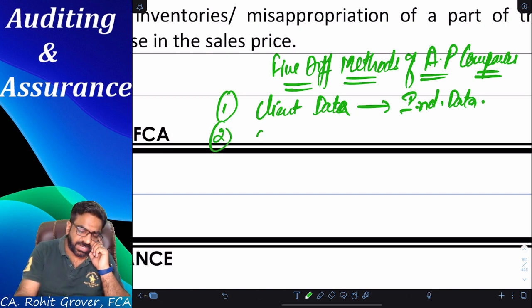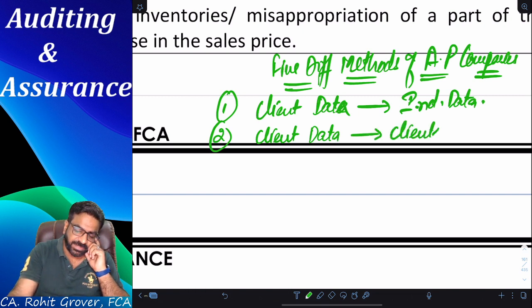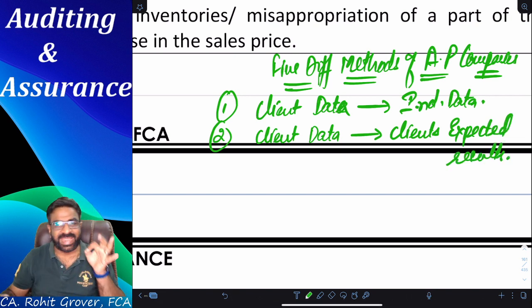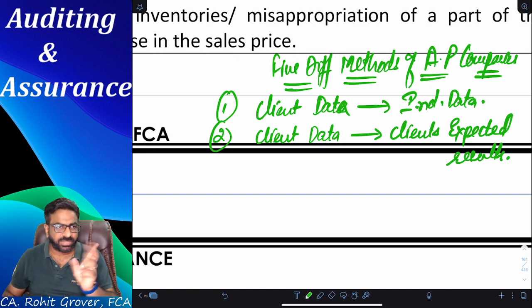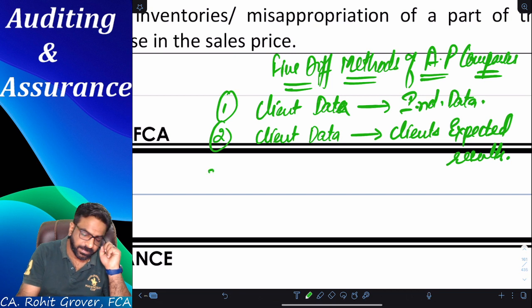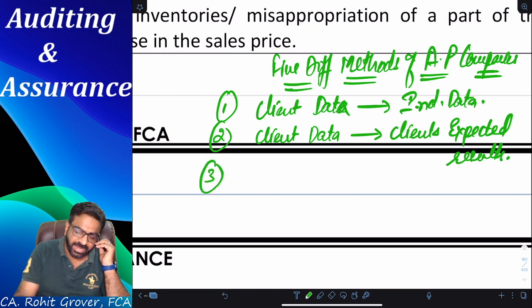If we compare the client's actual results with the client's expected results, will we come to know what the differences are or not? Yes.